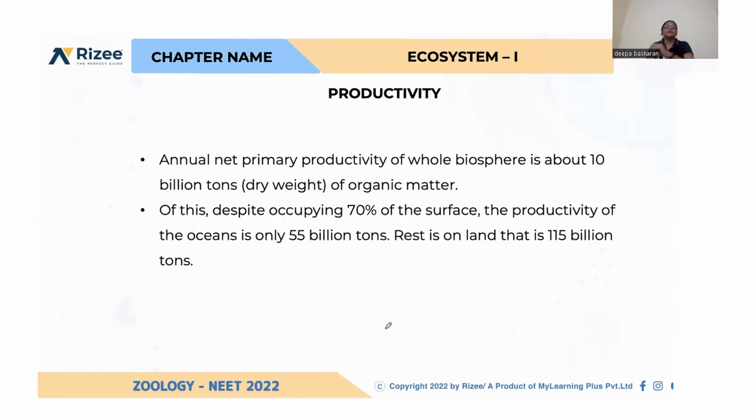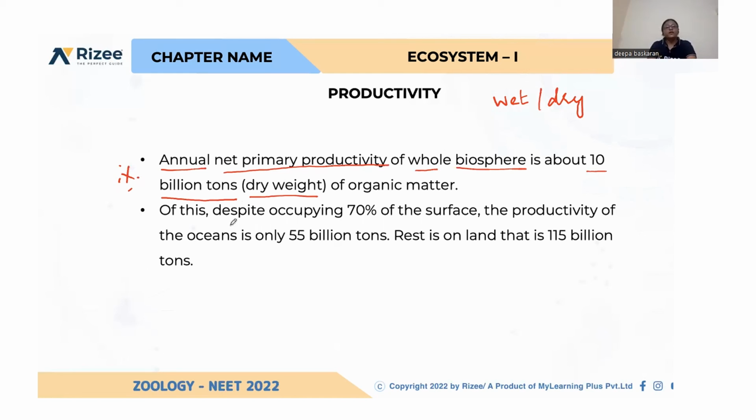And that is the annual net primary productivity of the whole biosphere. This is important again, you can get a question. Per year, net primary productivity of the whole biosphere is 10 billion tons. Generally this biomass can be calculated by wet or dry weight, but dry weight will give accuracy. It will be better to always calculate dry weight. So this is important. 10 billion tons of dry weight of organic matter is produced per year in the whole biosphere.